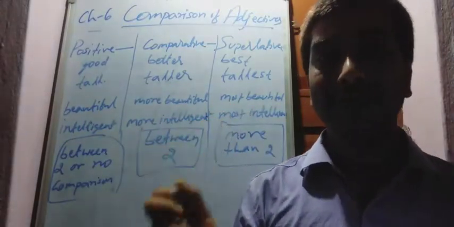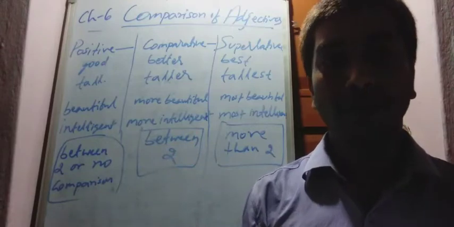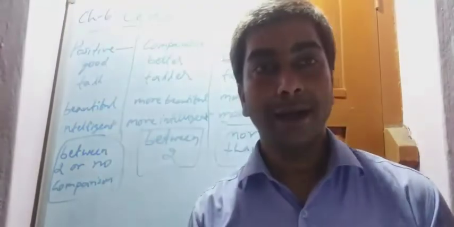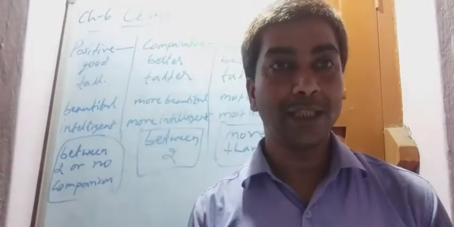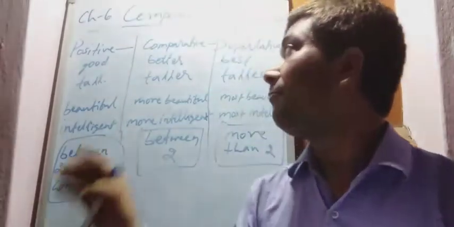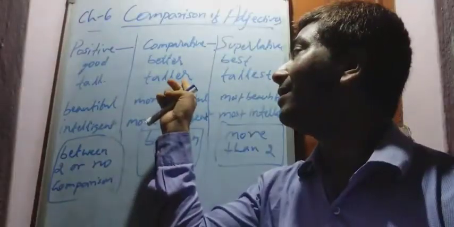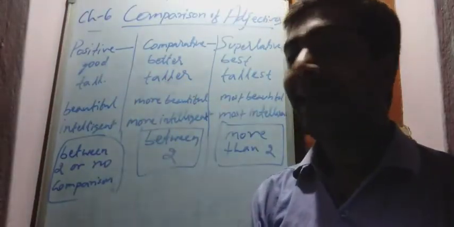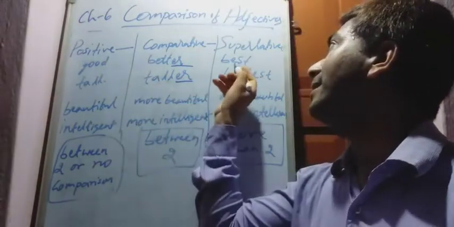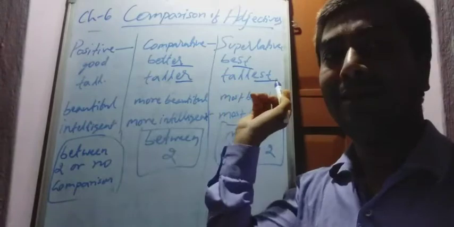It is so easy to learn all the 3 forms of adjectives, because we add er in the comparative and est in the superlative.